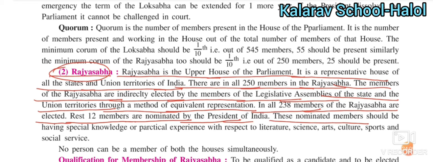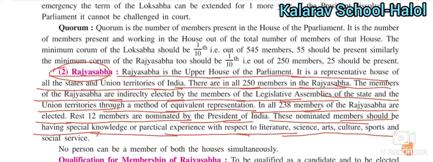These nominated members should have special knowledge or practical experience with respect to literature, science, arts, culture, sports and social service. Whatever members are nominated by the president to the Rajya Sabha must have knowledge about these fields.